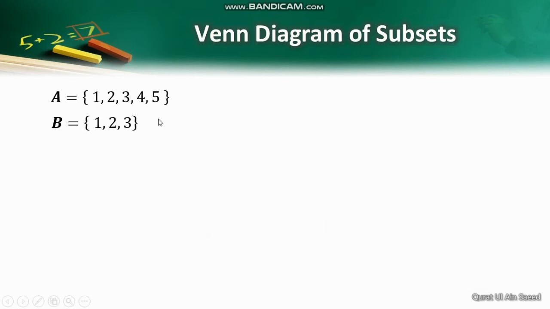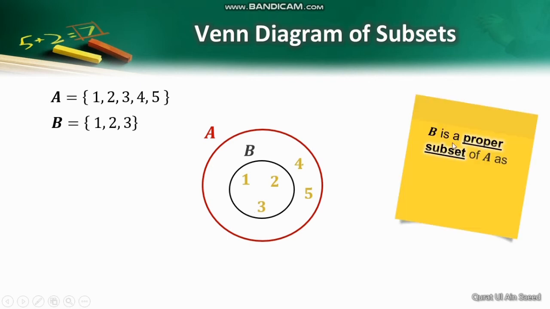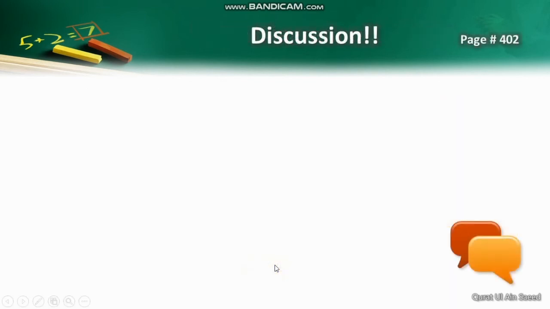Now, let's see how to draw the Venn diagram of subsets. Consider the sets A and B with such elements. Clearly, B is a subset of A. Now, to draw the Venn diagram, the set A is represented by a circle and its elements are listed inside it. Set B has to be drawn inside set A since every element of B is an element of A and B is not equal to A. So B is a proper subset of A as shown in the figure.